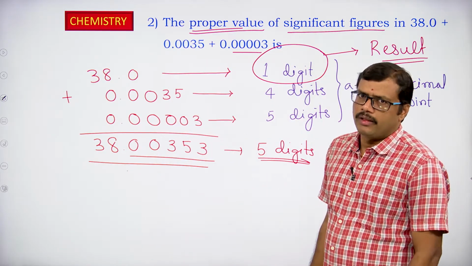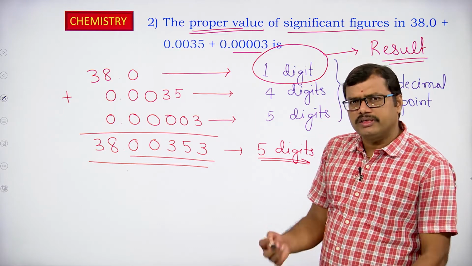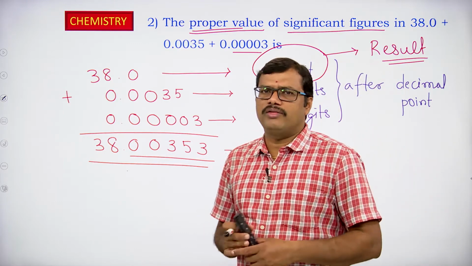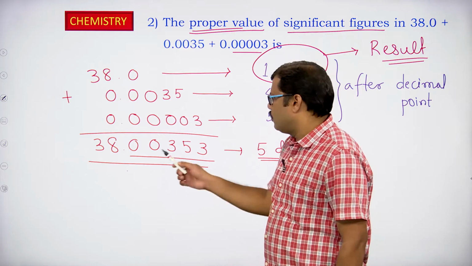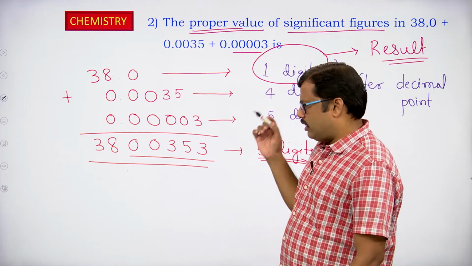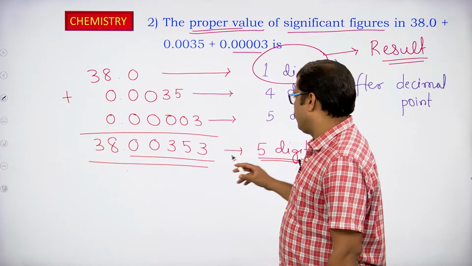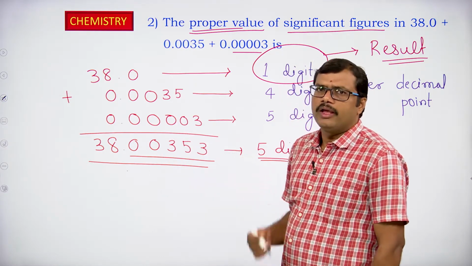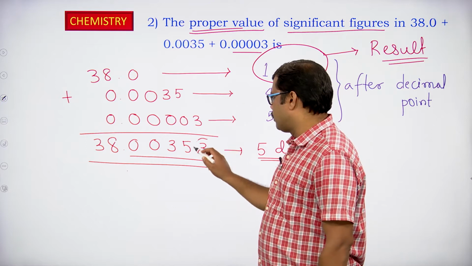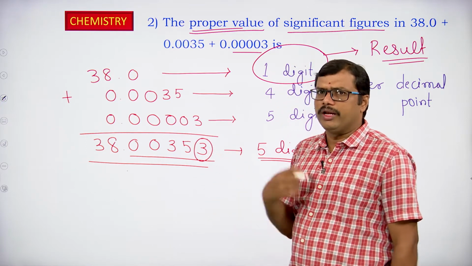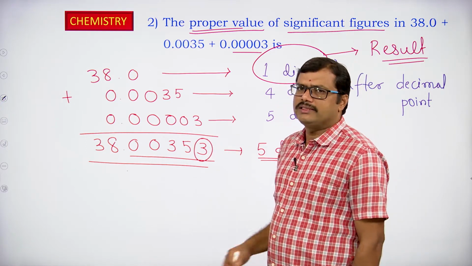In order to reduce the number of digits after the decimal point, we have to go for rounding off the numbers. We have already discussed the rules for how to round off a number. So here I have to express the result with only one digit after the decimal point. So I have to remove the 4 digits after the decimal point. First I have to look at the last digit to be removed. It is 3, less than 5.